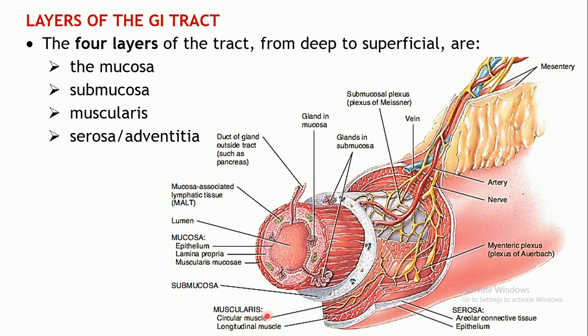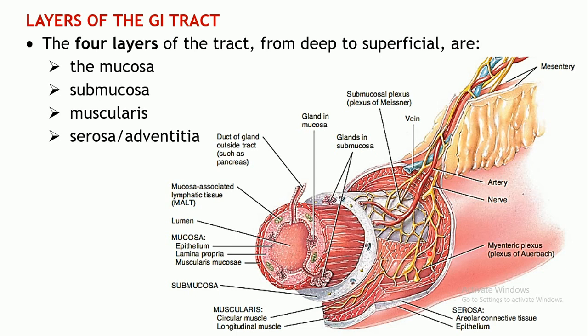Now this muscularis is placed in the form of two layers of muscles, which are differently placed. The inner layer is the circular layer, circular muscle. Why are they known as circular muscle? These are smooth muscles, but these are circularly placed. The smooth muscles are spindle shaped, right? You all have studied about the muscles.